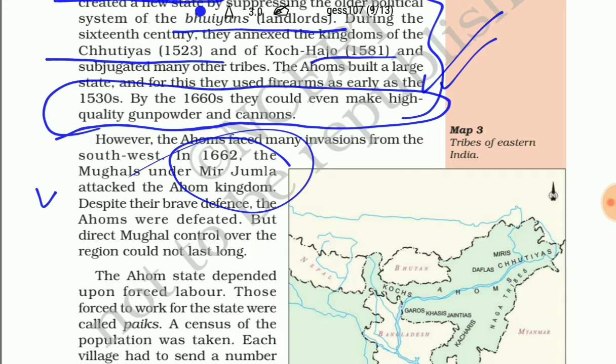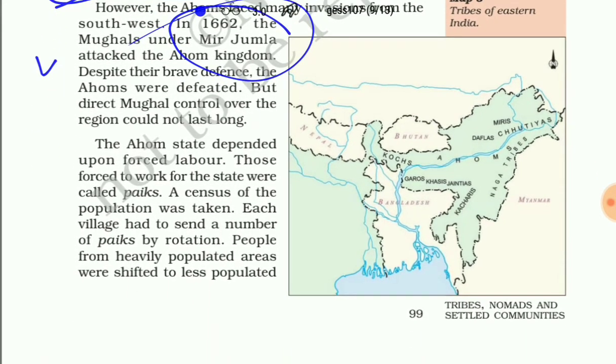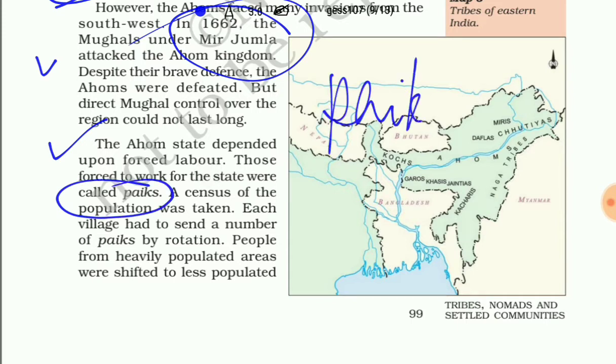The Ahom state depended upon forced labor. In fact, the Ahoms migrated into the Brahmaputra Valley, and the state was fully dependent upon forced labor. Those forced to work for the state were called paiks. So those people who were forced to work for the state, or we can say forced laborers, are called paiks.